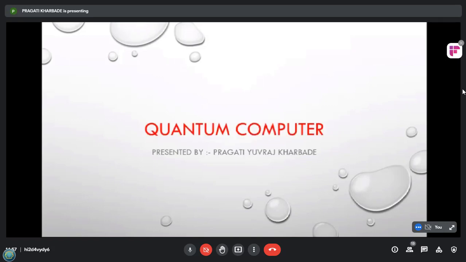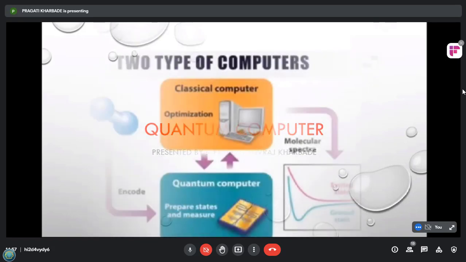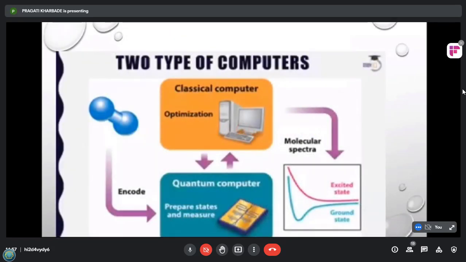Good afternoon, everyone. My topic is quantum computer. There are two types of computers. First is the classical computer, and now a new one is the quantum computer. A classical computer works on molecular spectra, and a quantum computer works on encoded work.